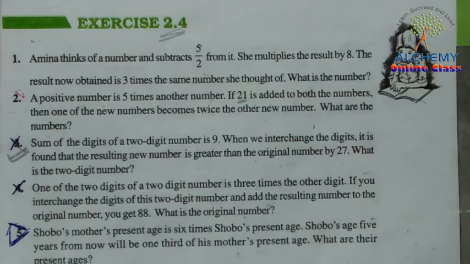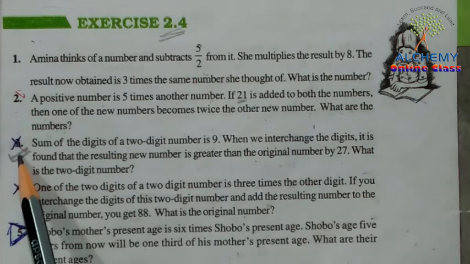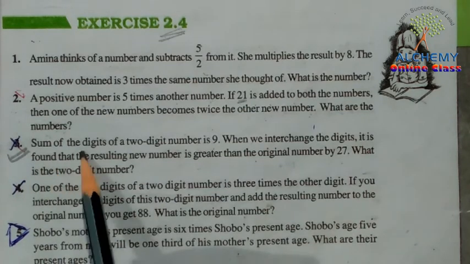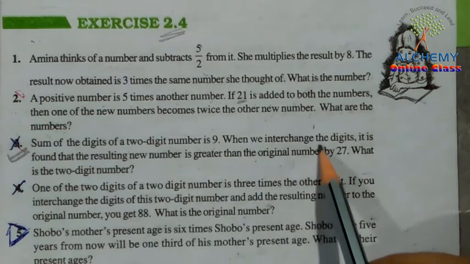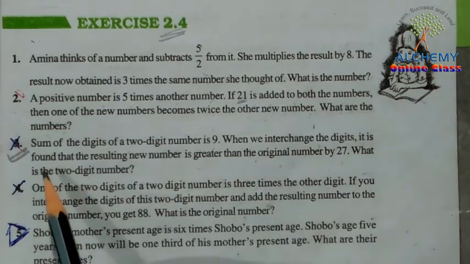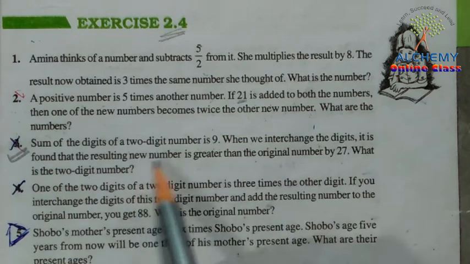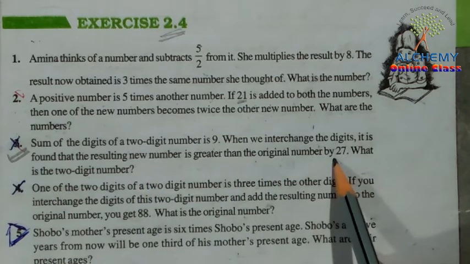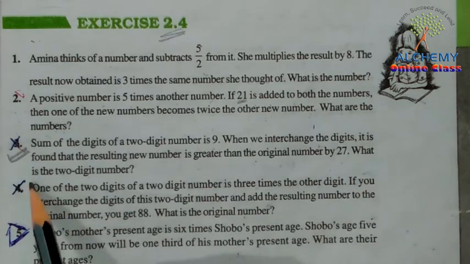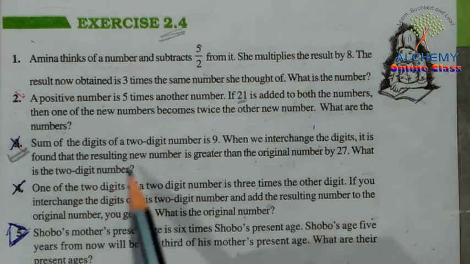That's it. The next question that we are going to take here is question number 3. Okay, sum of the digits of a 2-digit number is 9. When we interchange the digits, it is found that the resulting new number is greater than the original number by 27. What is the 2-digit number?